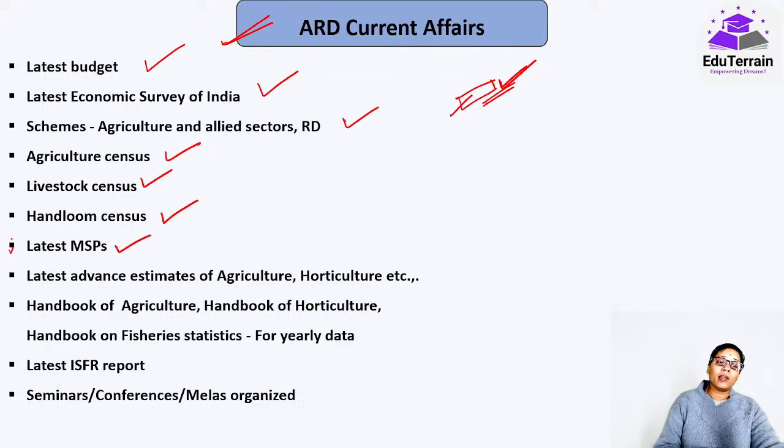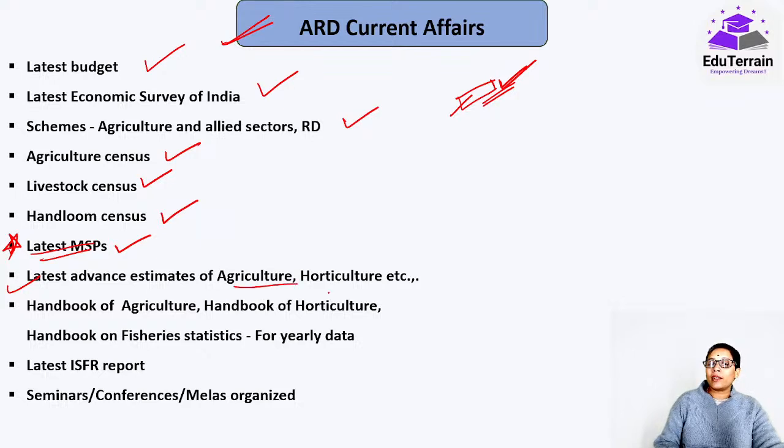Latest MSPs very very important, whatever the latest MSPs of the Rabi marketing season, Kharif marketing season, please go through them thoroughly, very very important. And percentage wise also they can ask you how much percentage has increased over the previous year, exclusively for the highest and the lowest increased MSPs. Okay, तो एक बार वो देख लीजिए.